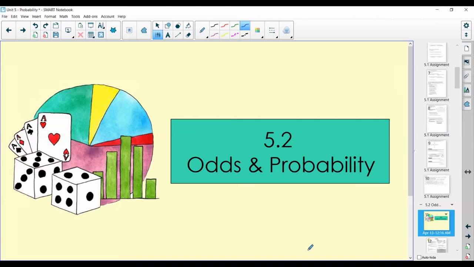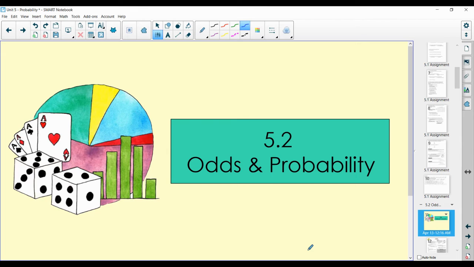Welcome back, guys. Today we're going to be looking at the second topic in our unit on probability, and today's topic is 5.2, odds and probability. Now, probability is not a new term. You've been working with it and using it since junior high. However, odds is a new term.